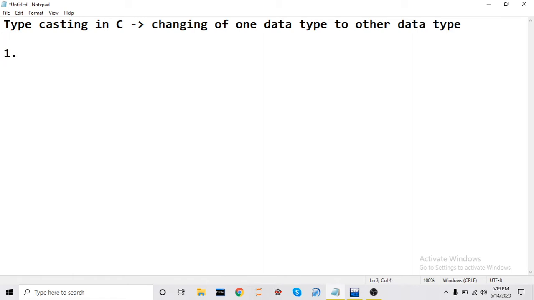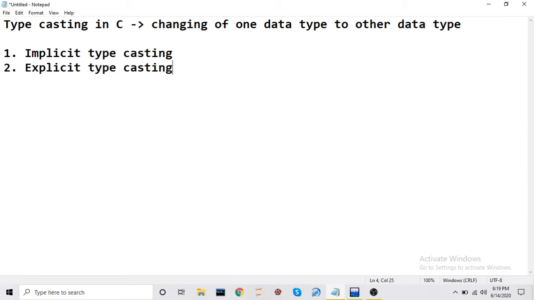So it is of two types. First one is implicit typecasting and second one is explicit typecasting. We will see one by one what is the meaning of implicit typecasting and explicit typecasting. Implicit typecasting is also called automatic typecasting, and implicit typecasting will be done by the compiler.